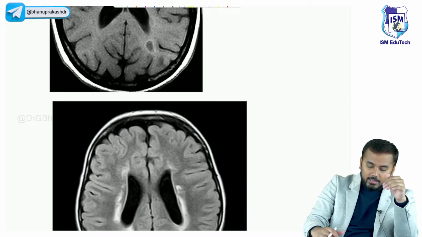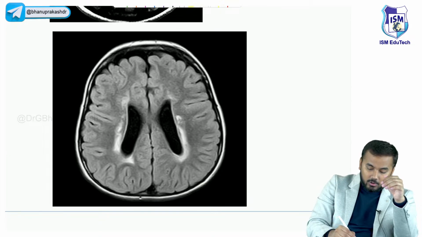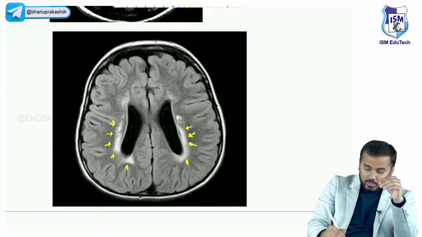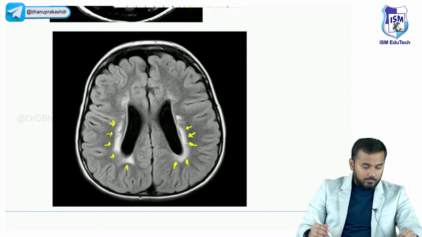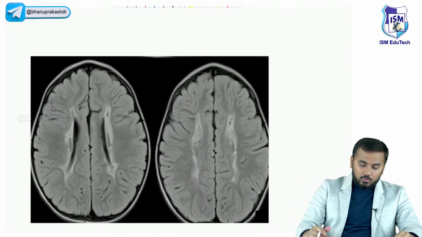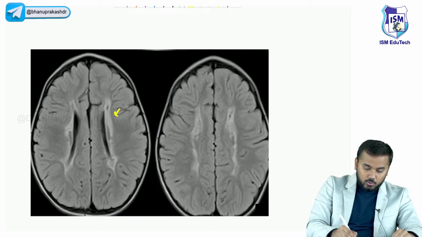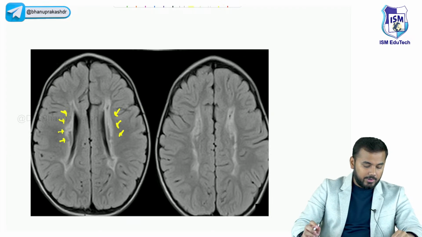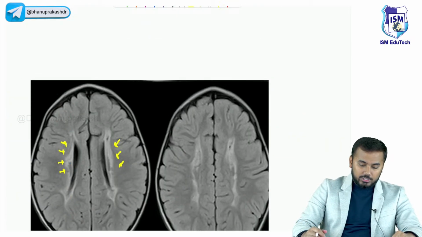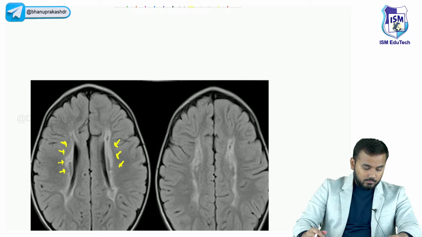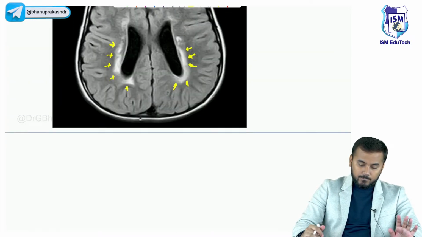Now look at the next one. You see, surrounding the ventricles, can you see a white color thing here? High intensity, you can see a high intensity image over here. So this is called periventricular leukomalacia. Now look at this one too. Here also you can see some hyperintense structure, right? This is again periventricular leukomalacia. Clear? All of you are clear with this?